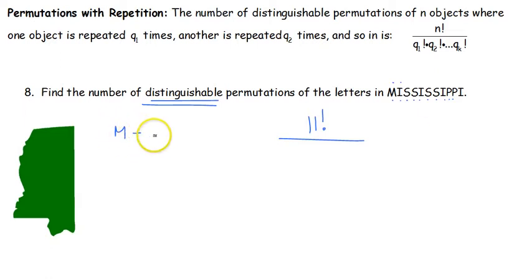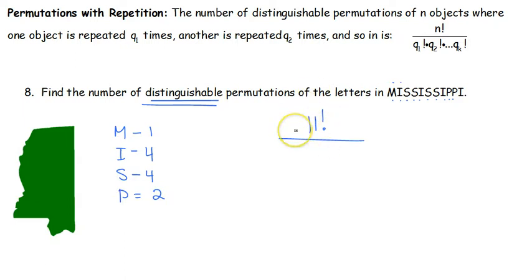So we look at M. We only have one M. Our next letter is I. We have 1, 2, 3, 4 different I's. We look at S. We have 1, 2, 3, 4 S's. The next letter we get to is P, and we've got 2 P's. So we have lots of repetition here.